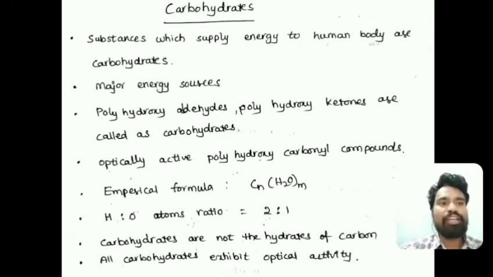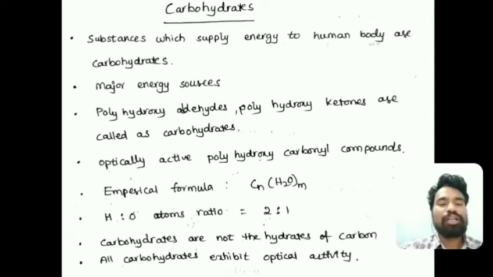Polyhydroxyaldehydes or polyhydroxyketones are called carbohydrates, meaning they contain an aldehyde group or a ketone group, nothing but a carbonyl group, along with polyhydroxy groups.